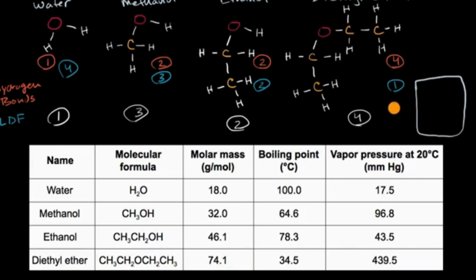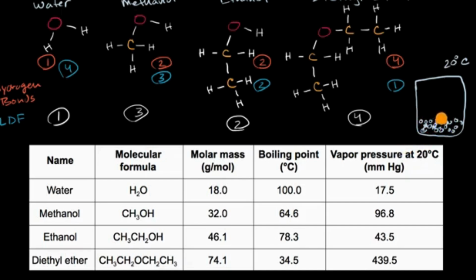And I put a sample of one of these molecules in a liquid state, and I'm going to just draw the molecules, clearly not drawn to scale, as these little circles. And the temperature matters, so let's say that this is at 20 degrees Celsius. Now you might notice at 20 degrees Celsius, it's lower than the boiling point of all of these characters. So for the most part, they're going to be in a liquid state. But we know that not every one of these molecules is moving with the exact same kinetic energy.